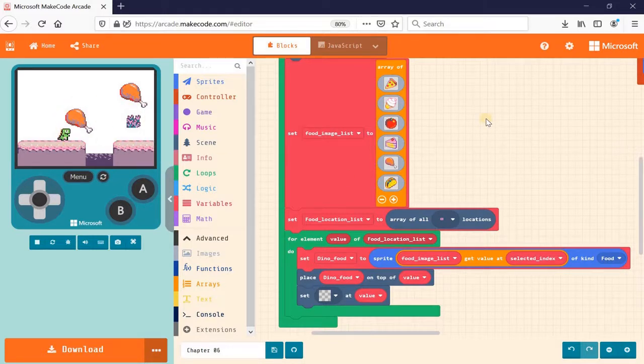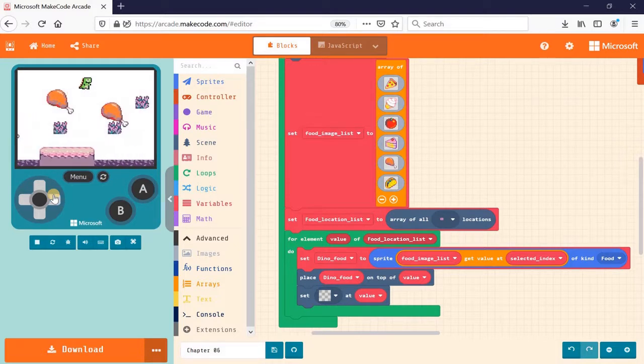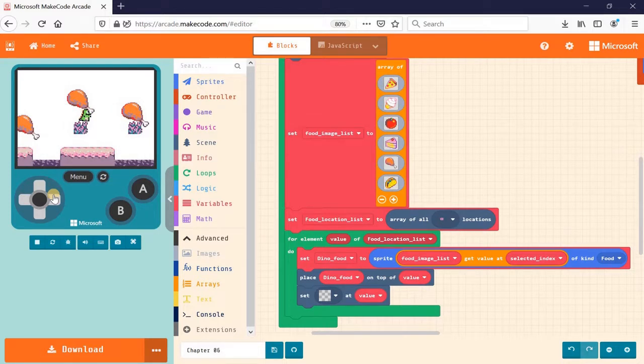So let's finish the game. Right now, as you can see, when I go around, even if I touch the drumstick, the dinosaur doesn't eat it, and you can see there are no points being collected. So let's go ahead and write the remaining code so that the dinosaur can collect the food, as well as collect a point for each of the food that he collected. In order to do that, I will need an on block to say that when the dinosaur touches the food sprite, then destroy the sprite as well as increase the score by 1 point.